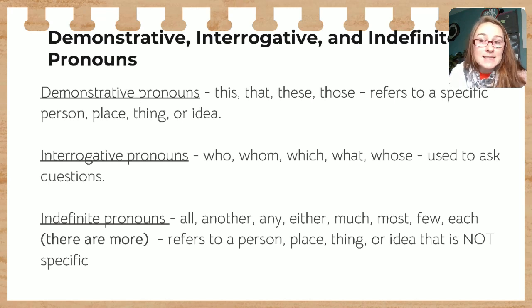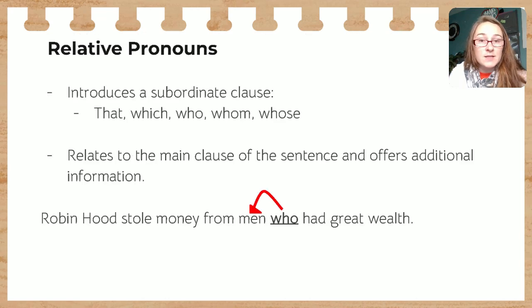All right. Lastly, we have relative pronouns. Relative pronouns introduce a subordinate clause. That, which, who, whom, whose. This relates to the main clause and it's offering additional information. So for the example, Robin Hood stole money from men who had great wealth. Robin Hood stole money is our main clause, right? That's the main sentence. And then we're learning that he stole money from men. But what about these men? My subordinate clause here gives me more information about the men that he stole money from.